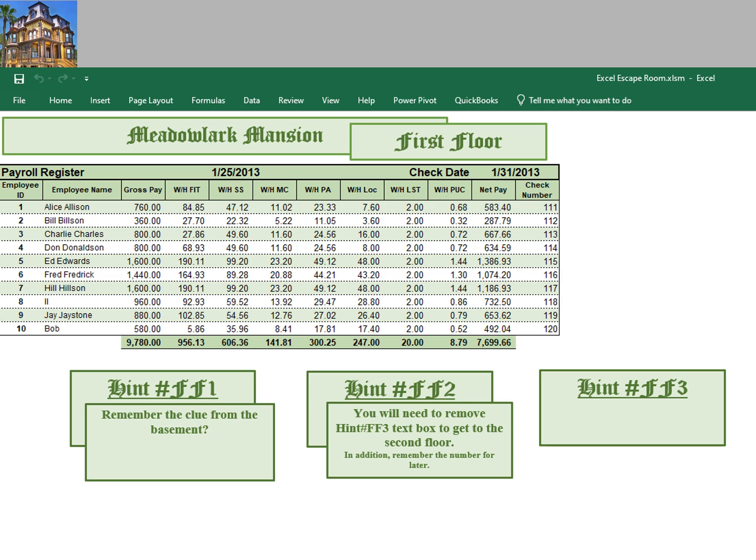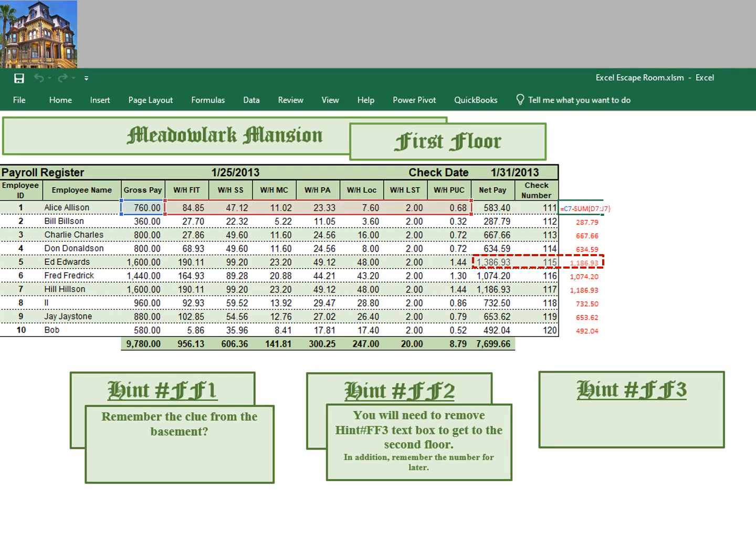If we scan this, we have our gross pay and we have our withholdings to get to our net pay. And what I'm going to do here, and again, this may take the students a little bit, and we could give them some hints on the way, but we're going to put in the formula equals C7 minus the sum of all of the taxes to get the net pay. We're then going to copy that down and compare it to the actual net pay. And what you see here is that there is an error or a fraud in check number 115.